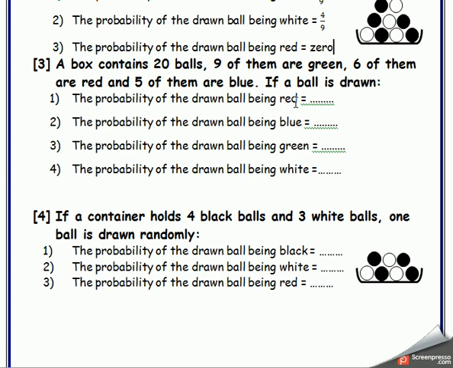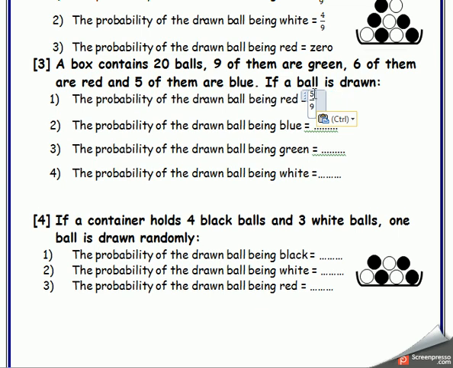Okay, mister, at first I should know the number of red balls. The number of red is 6. So the fraction will be 6 over what? Over 9? No, mister. All balls are 20, so it will be 6 over 20.